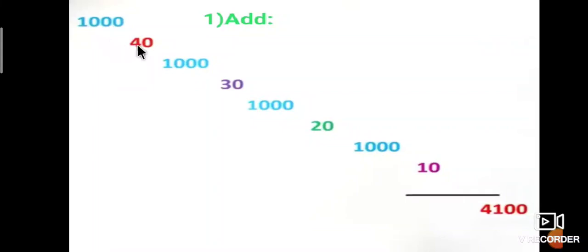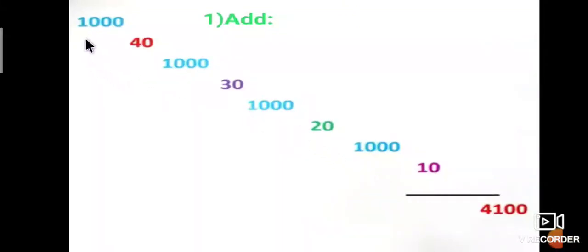1000 plus 40. How much? 1040. Okay. 1040 plus 1000, 2040. 2040 plus 30, 2070. 2070 plus 1000, 3070. Okay. 3070 plus 20, 3090. 3090 plus 1000, 4090. 4090 plus 10, 4100. This is the sum.